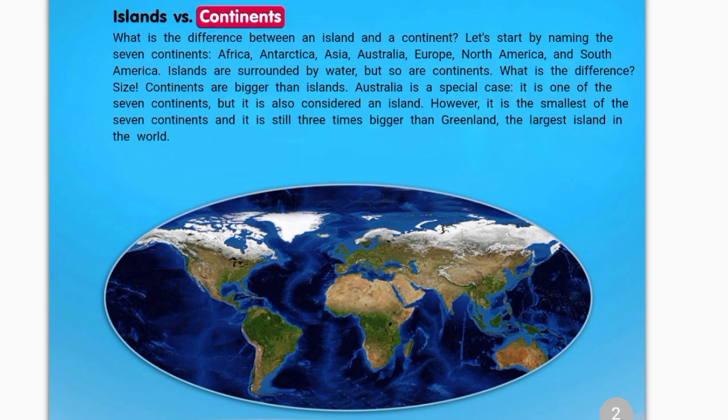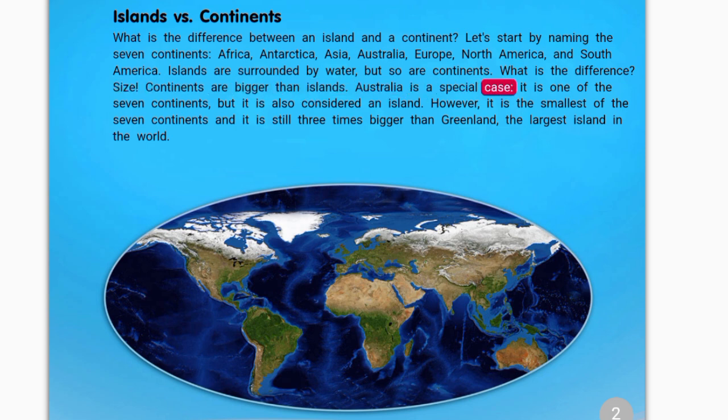Islands versus continents. What is the difference between an island and a continent? Let's start by naming the 7 continents: Africa, Antarctica, Asia, Australia, Europe, North America, and South America. Islands are surrounded by water, but so are continents. What is the difference? Size. Continents are bigger than islands.